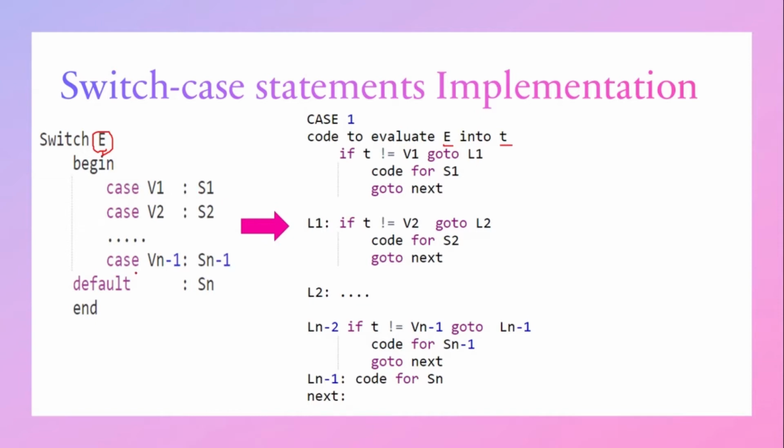If it matches a particular case, the statements under that case will be executed. Likewise, it will check sequentially with all the cases. If no match is found, then the statements under default will be executed.